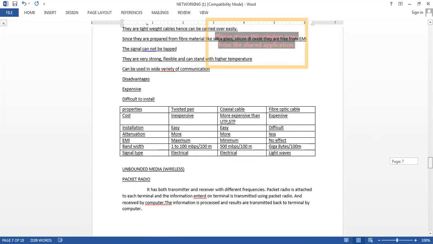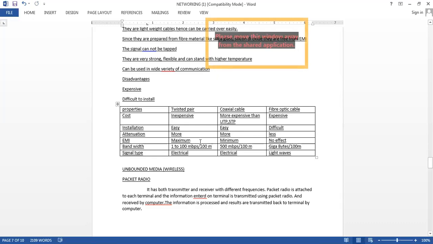Many times they ask you the comparisons between the bounded media, correct? So for the comparisons, all these transmission media characteristics you must remember and just compare with them. This is the cheapest one, and this is the most expensive. This is easy to install. This is the most difficult wire to install. Attenuation is more here. Attenuation is the smallest here.